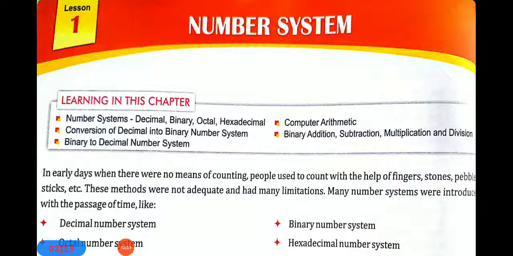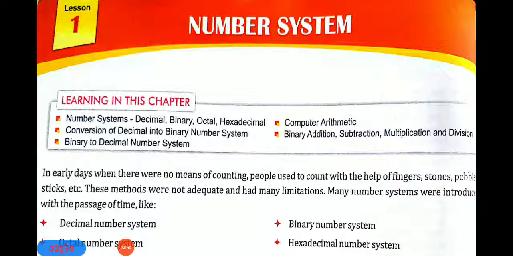Okay, so there are 4 number systems. First, decimal number system. Second, binary number system. Third, octal number system. And fourth, hexadecimal number system. All these 4 number systems we have to learn in this chapter.